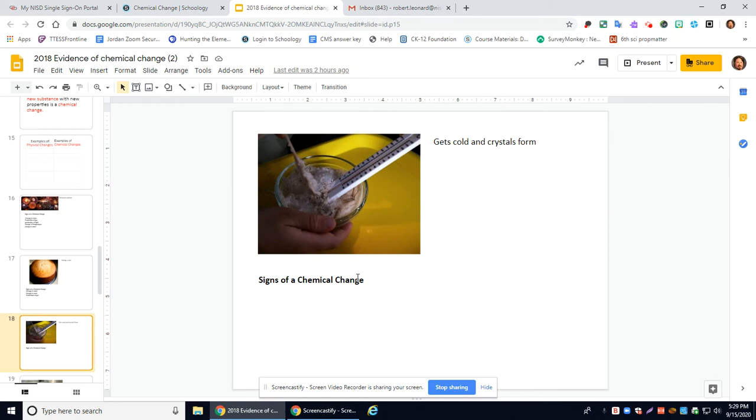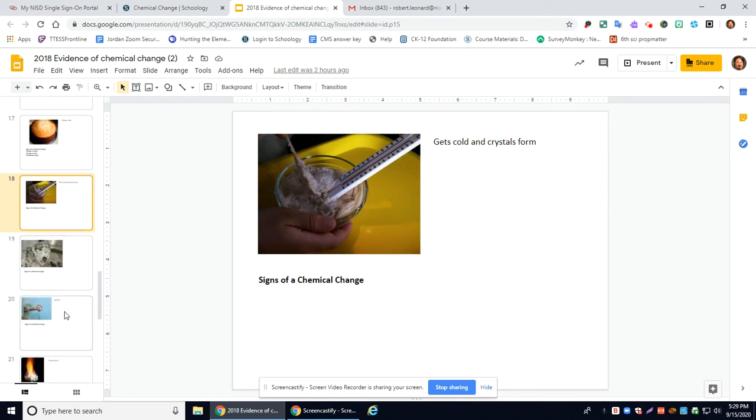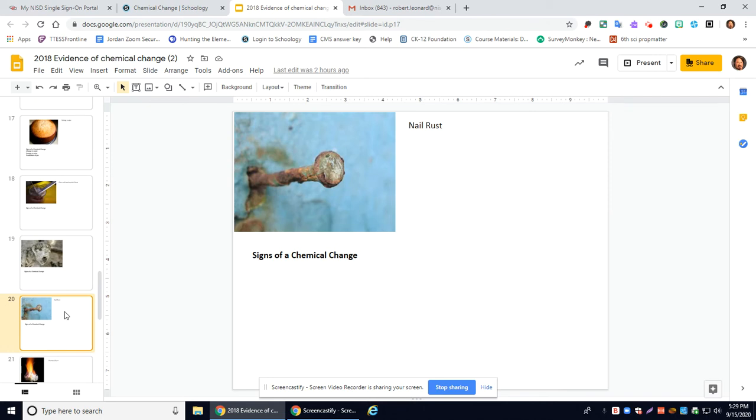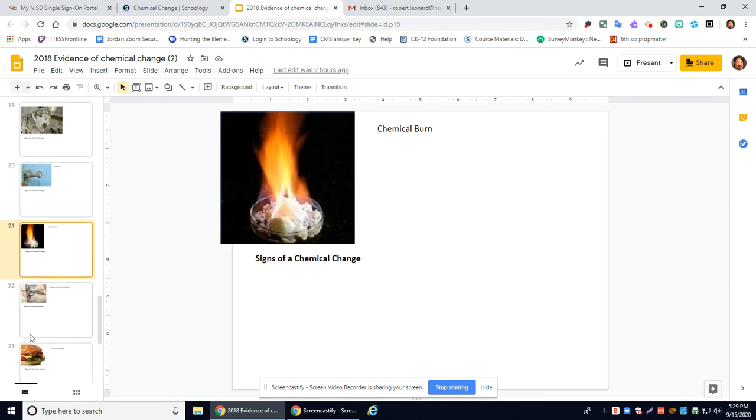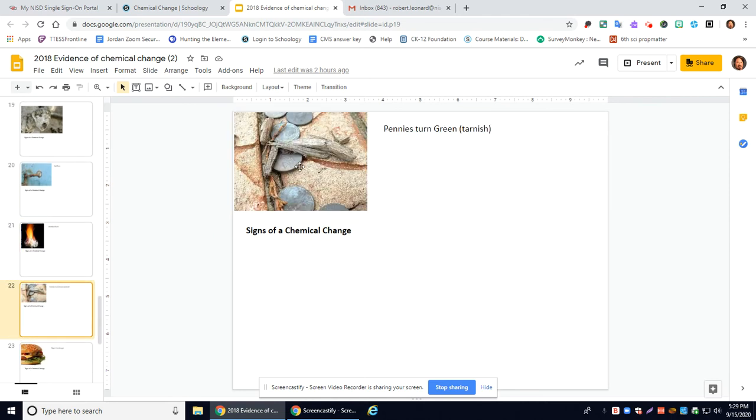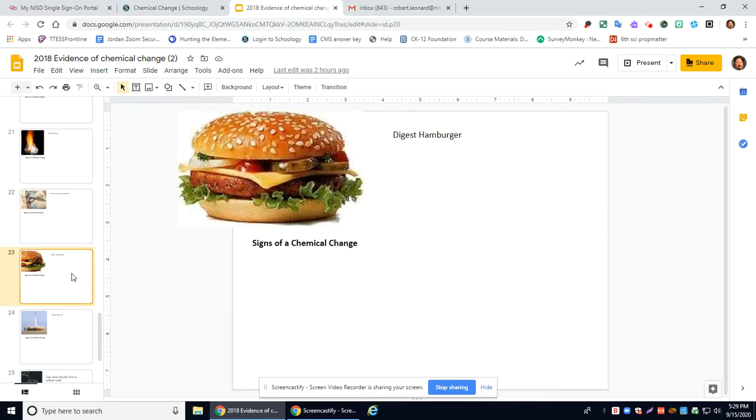Here, getting cold is a sign of chemical change. This reaction got very cold, so not only do they get hot, they can get cold. A change in color is a sign of chemical change. This was a silver nail. It's turned brown. Again, copper pennies were nice shiny copper. Now they're green. Digestion is a chemical change because it forms a new substance.